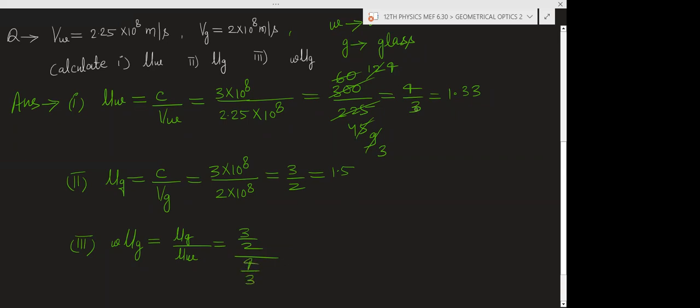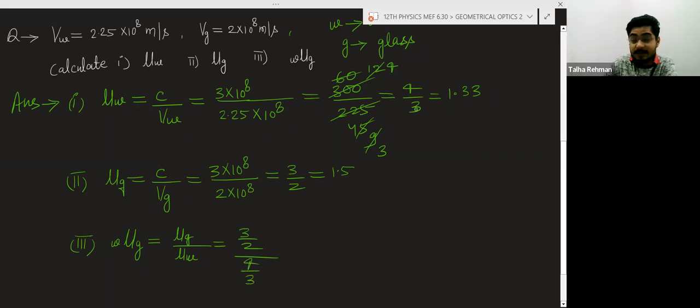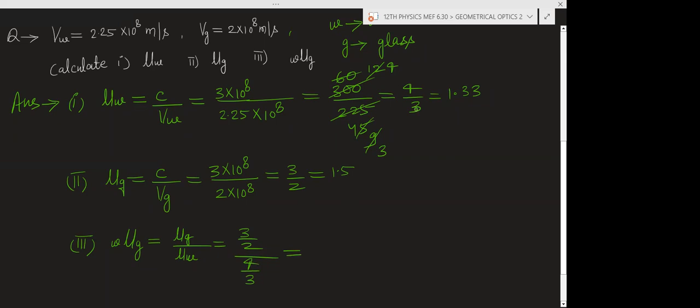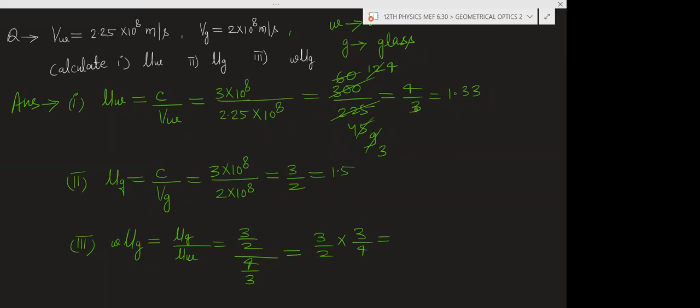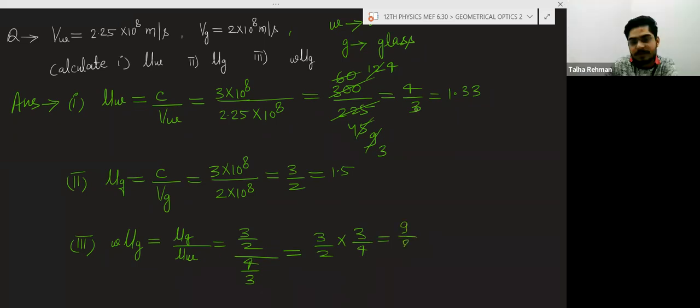Yes, you can write it that way also, but I am writing it this way. It is 3 divided by 2 multiplied by 3 divided by 4. So it will be 9 by 8. So the answer will be approximately 1 point something.